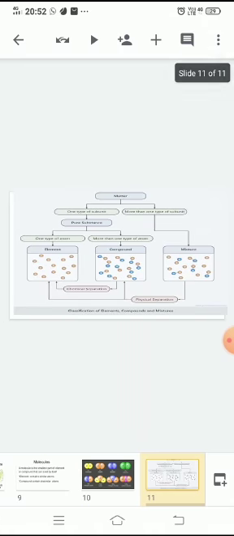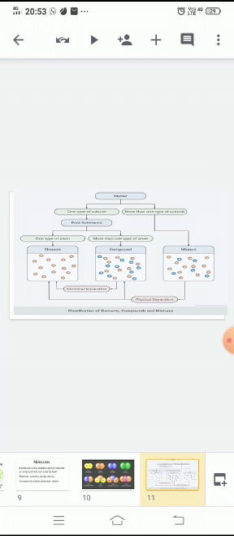Let us revise the topic. Matter classified as one type of subunit and more than one type of subunit. You will learn about the mixture in the next class. Here, pure substance. One type of atom is called element. More than one type of atom is called compound.